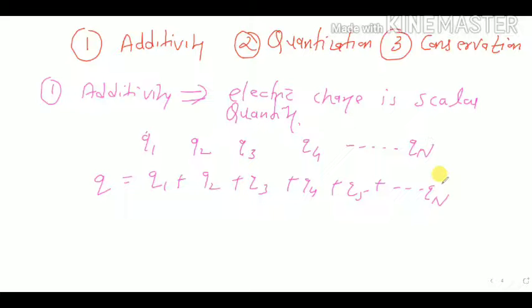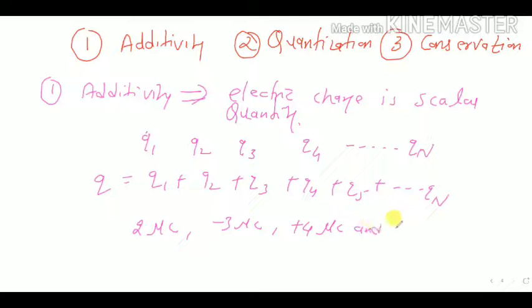Okay, depending on that. Now suppose we take one example. Suppose I have some charges: one charge 2 microcoulomb, another is minus 3 microcoulomb, another is plus 4 microcoulomb, and next is minus 5 microcoulomb.